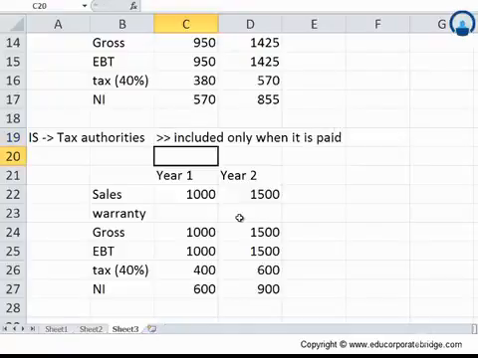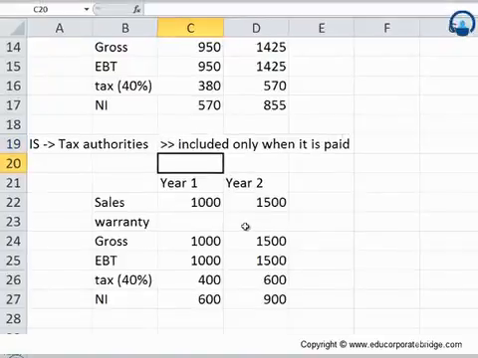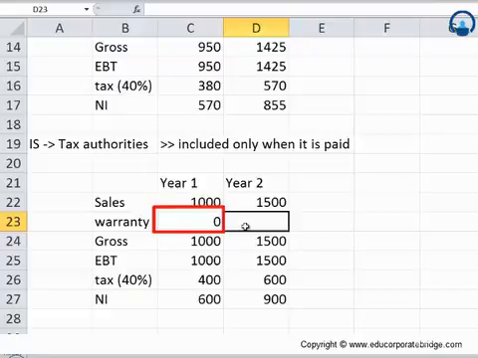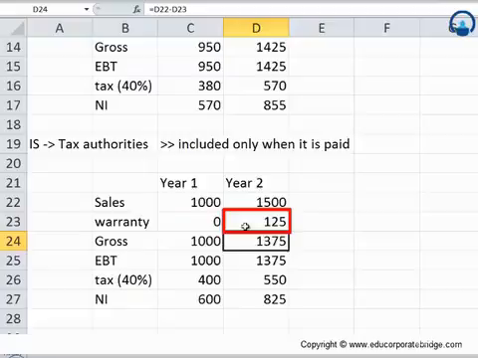So warranty expenses are those expenses which are used to repair the faulty goods that you may have provided. So let's say that in year 1 there were no expenses altogether with respect to faulty products, but in year 2, let's assume that the overall cost was 125 with respect to the warranty expense.